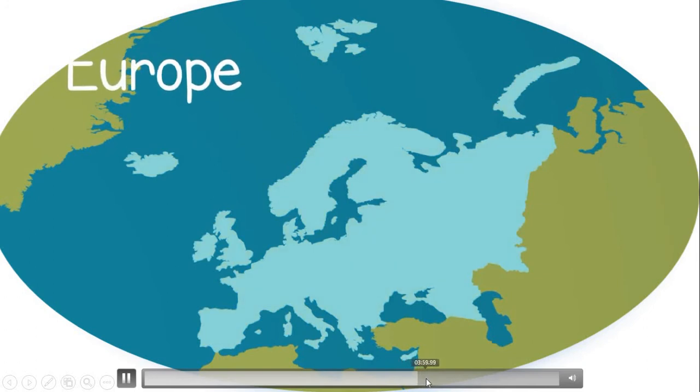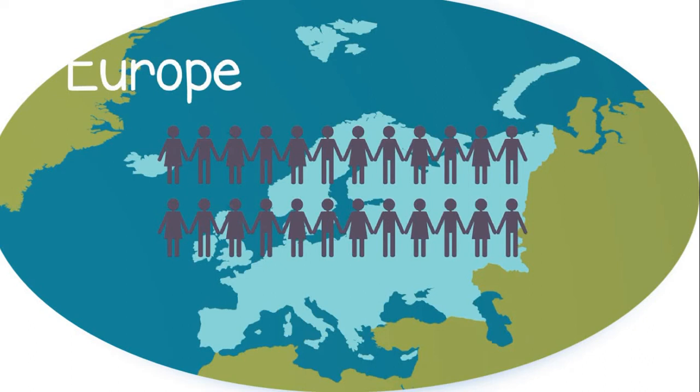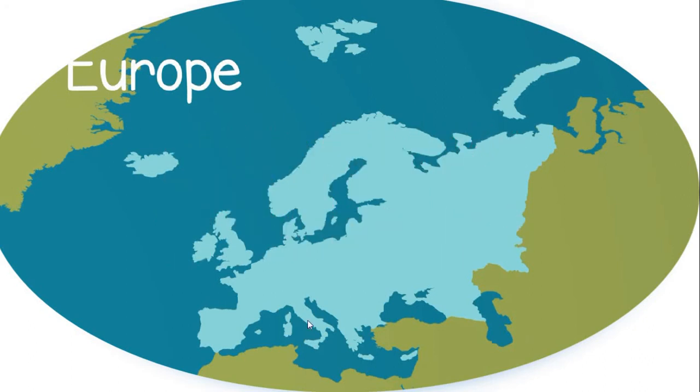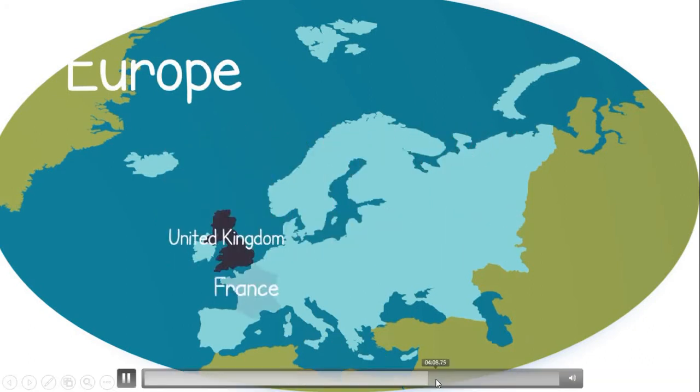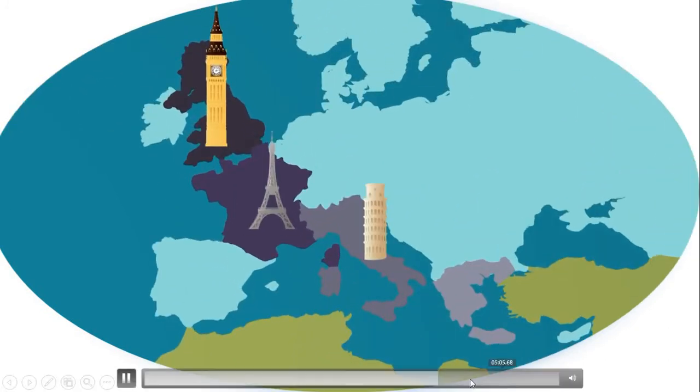Europe is the 6th largest continent, but has the 2nd largest population. Countries such as the United Kingdom, France, Italy, and Greece are part of Europe. These places are more known for their buildings than their wildlife. You might recognize some.